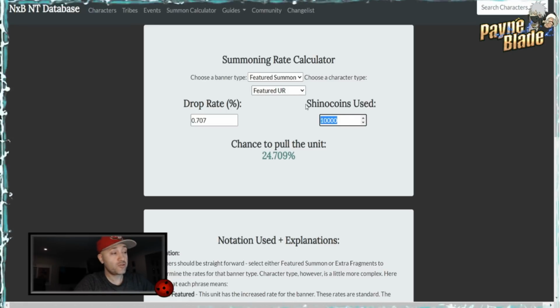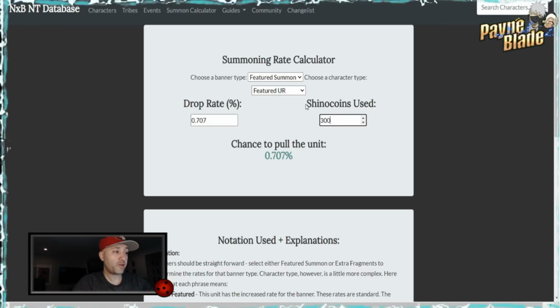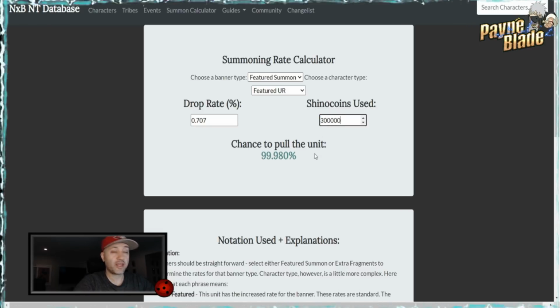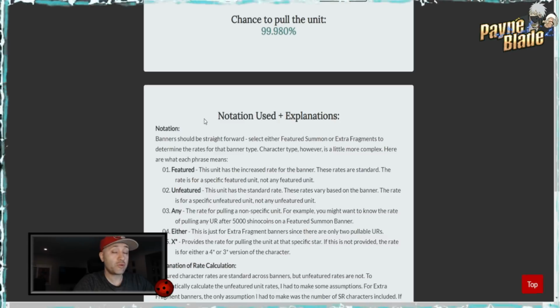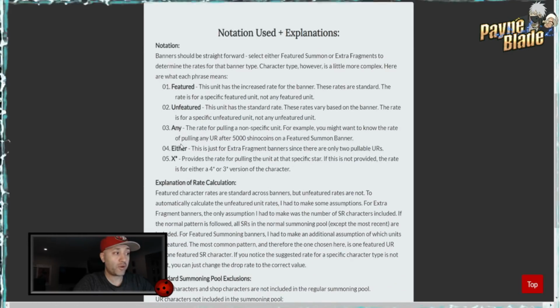All right, so that should give you guys an idea. If you want to go 300k, you can pull it at 99.98%. It's almost 100% if you spend 300k. Now, the way this is calculated is all listed here. If you're going to use mobile, guys, keep in mind you have to scroll down to see the logic and the notations, but everything is explained here. So if you want to read this and see how he came up with his calculations, he's an engineering major, so he's really good at math.